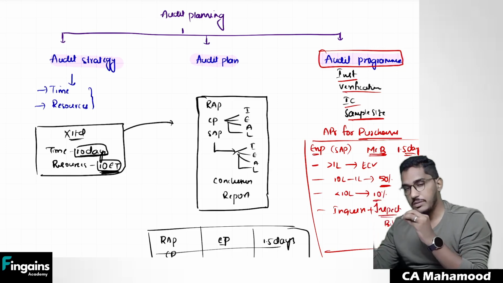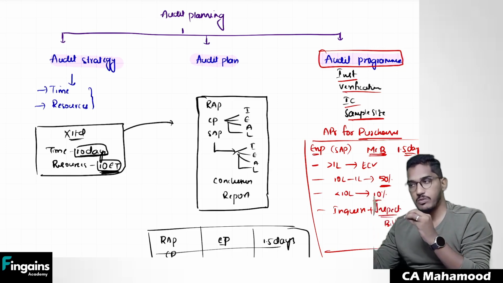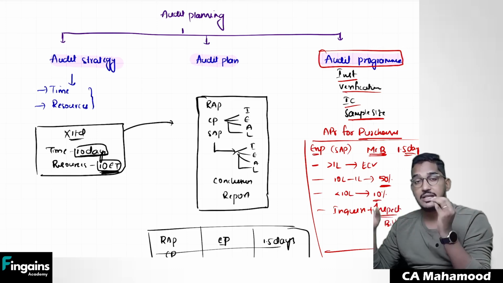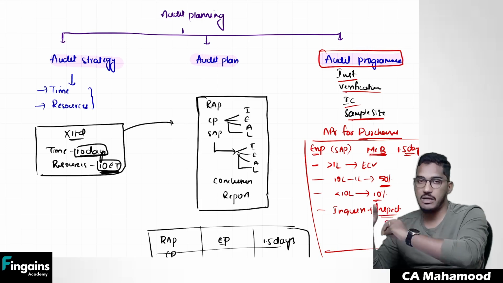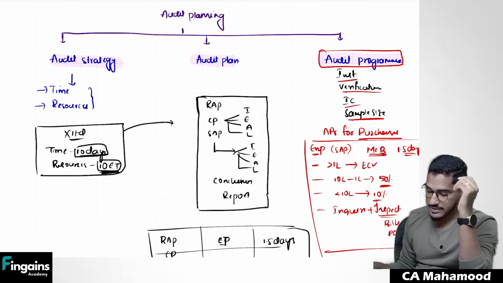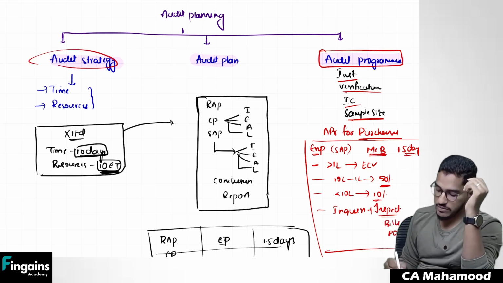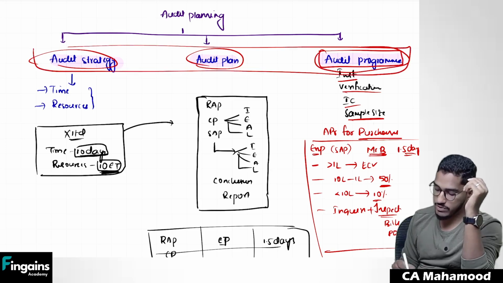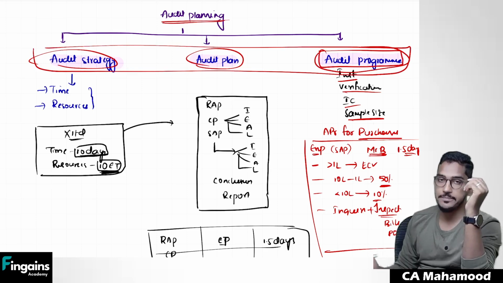Then on the basis of the audit plan, we are going to develop the audit program. What is going to be contained in the audit program? It contains a series of instructions, details, verification procedures, sample size, and so on. So all the detailed instructions will be contained in that audit program. And this entire process of development of audit strategy, audit plan, audit program, we are going to call it audit planning.